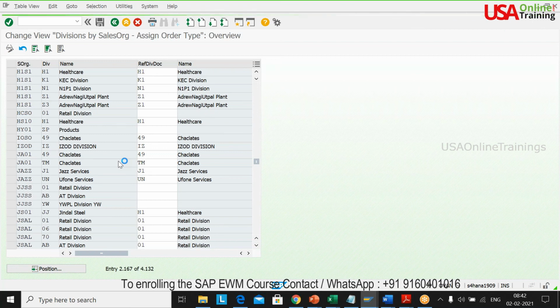Last one is important, permitted document type. So before that, I'm just setting up this reference distribution channels. Okay, the order type. Whenever you select the order type, the division and the distribution will pop up.